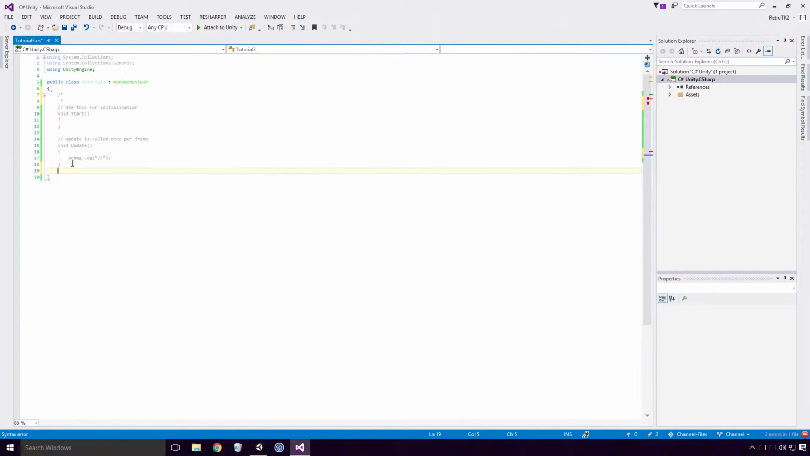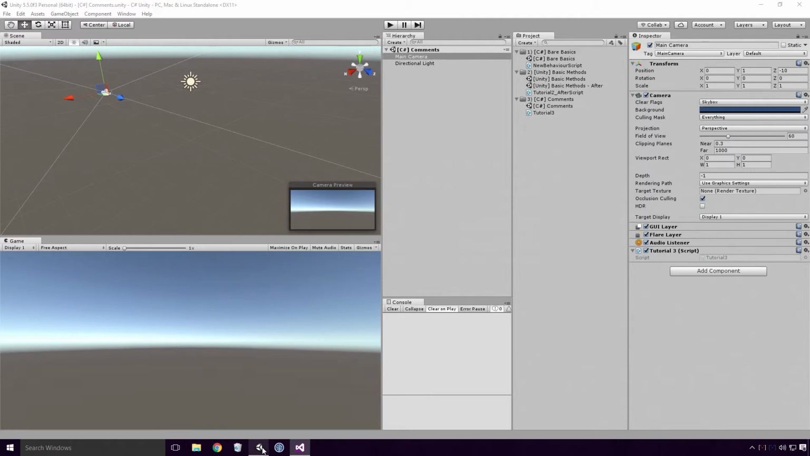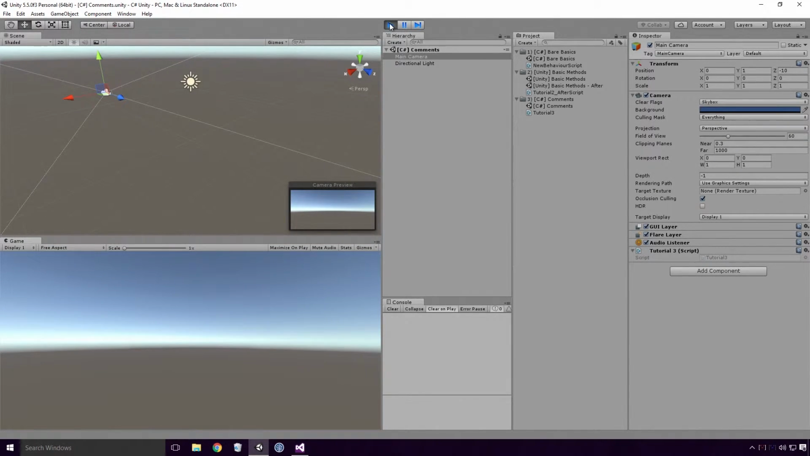To close the comment, type */ after the initial /*. Here I've placed it after the update method. This means that our start method and update method will no longer be called by Unity. So if I go back into Unity, wait for it to recompile and rerun our game, you'll see that nothing is logged to the console.